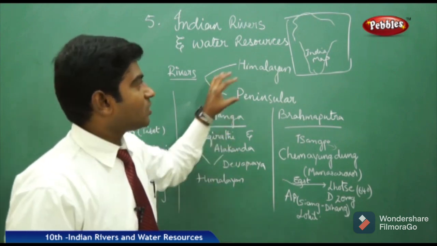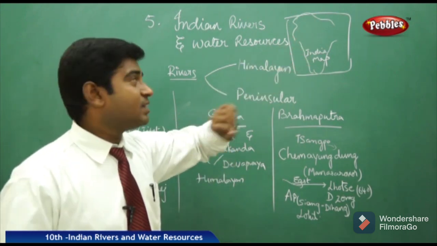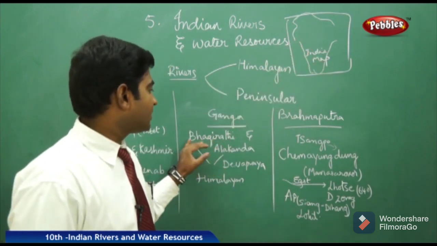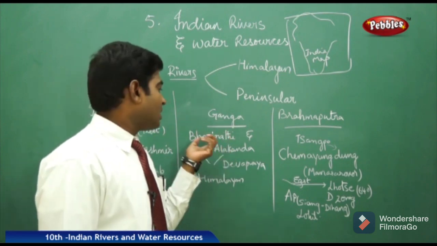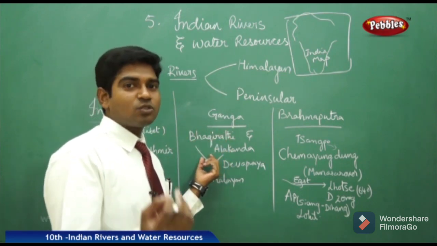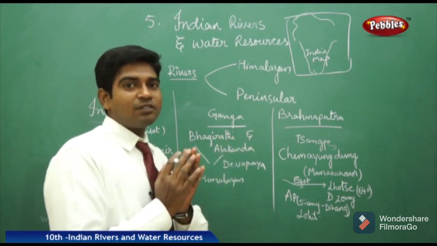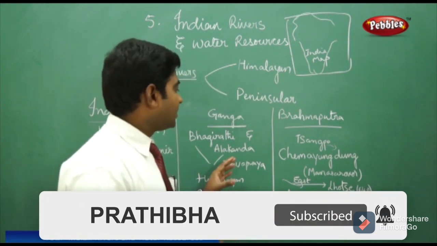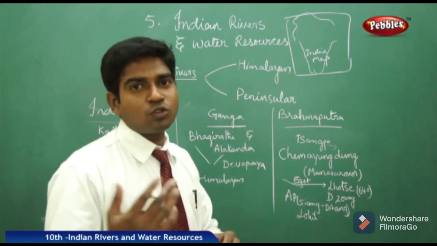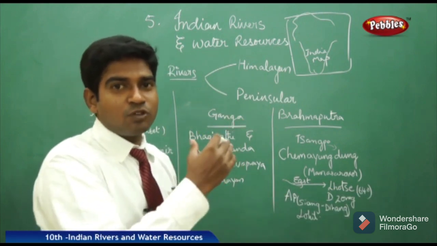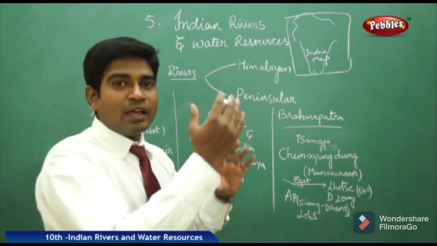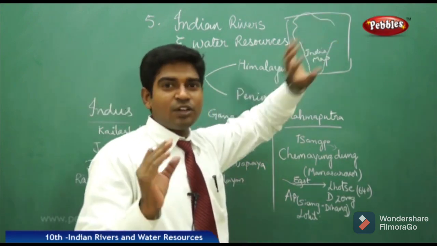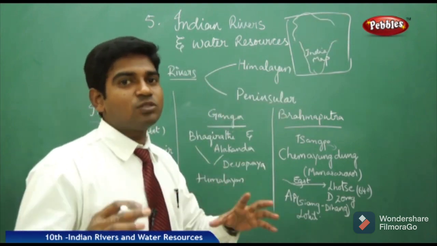Coming to the Ganga, the famous heartland river for Indians in North India, also known as the Indo-Gangetic Plain river, which influences the Indo-Gangetic Plain. It has its origin at two places, Bhagirathi and Alaknanda. The two join at a place called Devaprayag and form the river Ganga for us. It also originates from the Himalayan region, and it has many tributaries like Son, Kosi and others, which flow through Uttar Pradesh towards Bihar and some parts of West Bengal, and it also has its influence in the Punjab and Haryana regions.